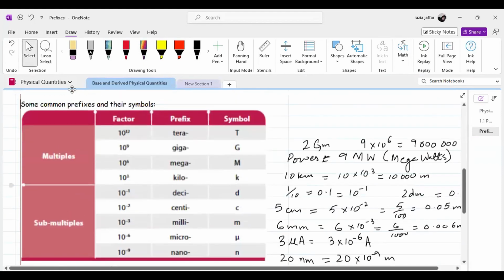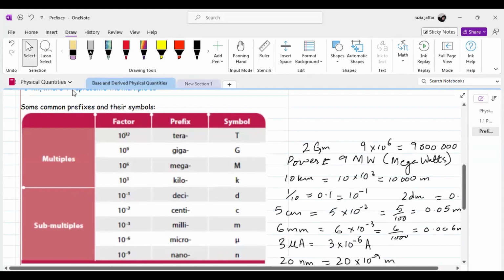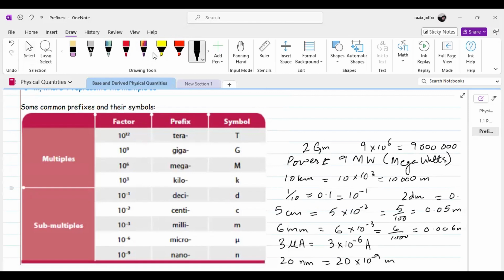Initially, what we have in the form of multiples. First we will consider this one. These are for the multiples. You can just memorize this: kilo, mega, giga and tera. Kilo 10 power 3, mega 10 power 6, giga 10 power 9 and tera 10 power 12.